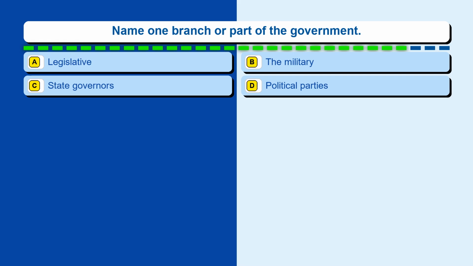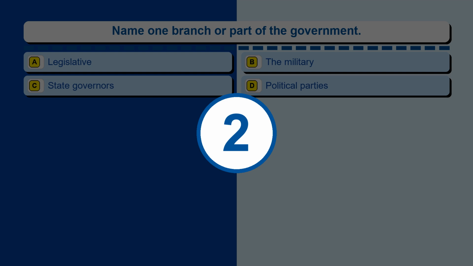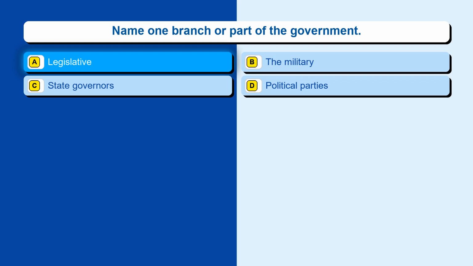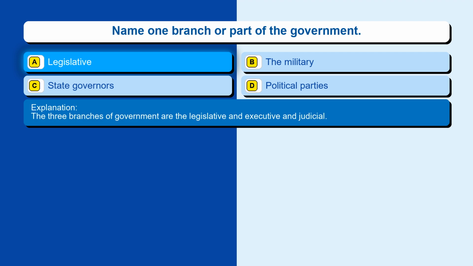Question 30. Name one branch or part of the government. Option A, legislative. Option B, the military. Option C, state governors. Option D, political parties. The correct answer is option A, legislative. The three branches of government are the legislative and executive and judicial.